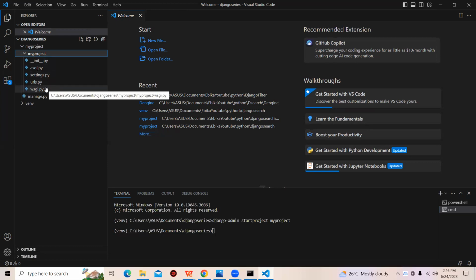So let me quickly talk about the project structure. This is our project. Let's talk about the structure, all these files in it. Let me explain what they are.